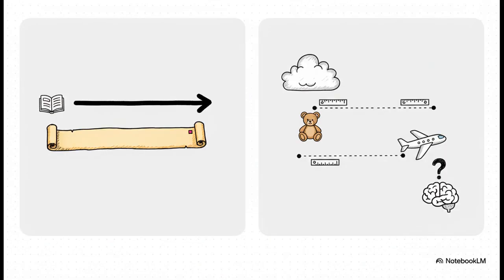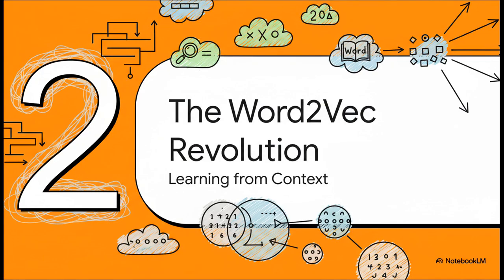And this is where that simple idea just completely breaks down. First off, the vector sizes are insane. If your vocabulary has 50,000 words, every single vector is 50,000 numbers long, and almost all of them are zeros. Super inefficient. But the real deal breaker is this. There's absolutely no sense of meaning. Mathematically, the vector for soft is just as different from teddy bear as it is from airplane. The model has no clue that some words are related. It's a total dead end.